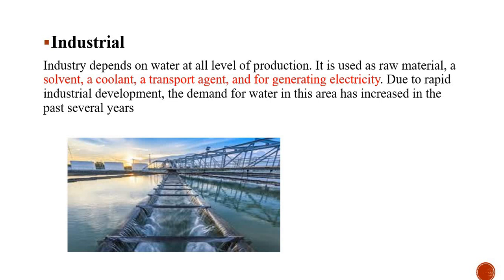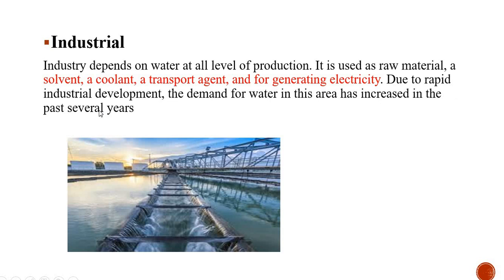Now coming to the other use, that is the industrial use. Industry depends on water at all levels of production. It means that at each level of production, water is required by the industry. So how is it used? It is used as a raw material, a solvent, a coolant, a transport agent, and for generating electricity.